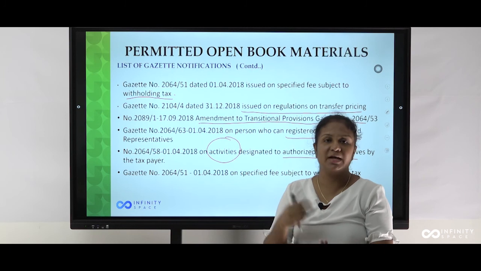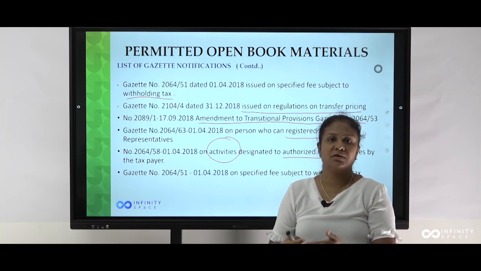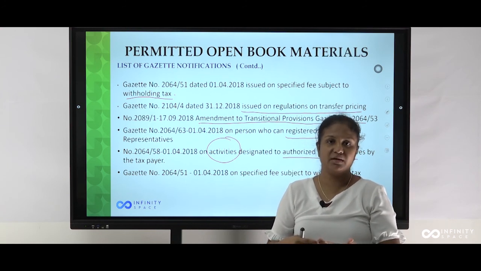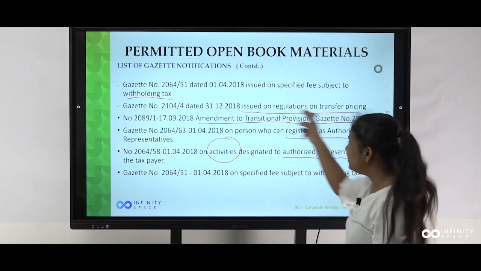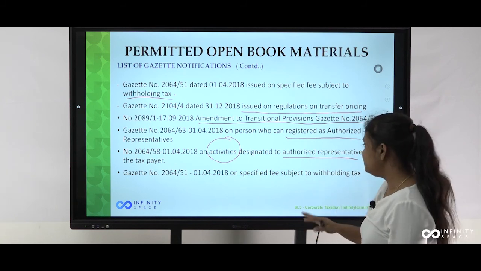Maybe for my income tax registration, to take tax clearances on my behalf, to fill my income tax return, likewise the list of activities is given in that gazette notification.